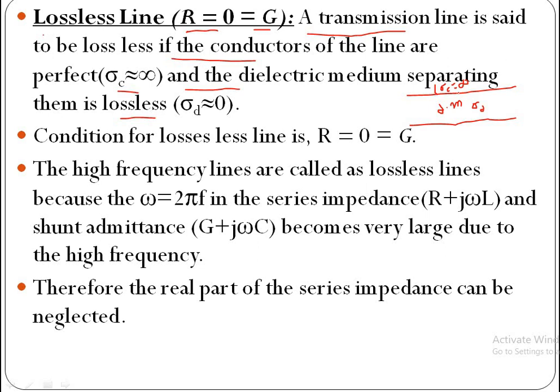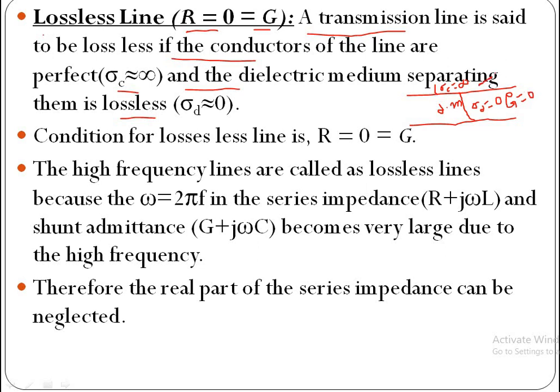That means there is no leakage current from upper conductor to lower conductor. That happens only when this conductivity sigma D is equal to 0. Hence, the shunt conductance G is equal to 0.